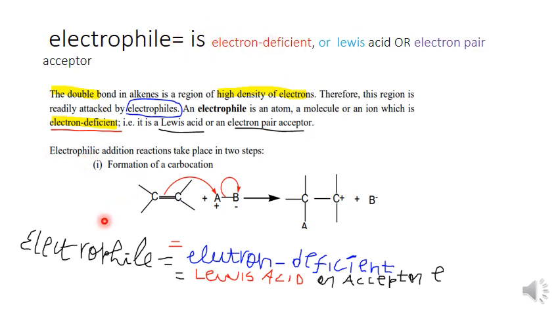How can this electrophilic addition happen? It happens in two steps. Step one is the formation of a carbocation. Here, the electrophile attacks, and this bond is broken. Then there is A, a carbocation, plus this bromine.